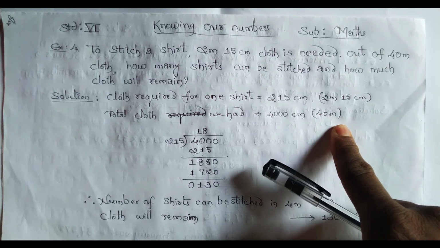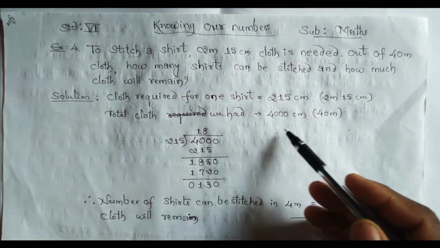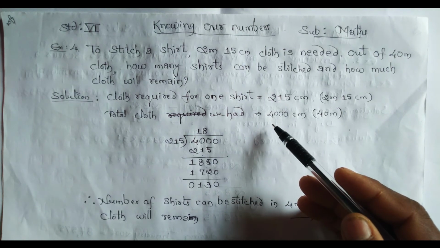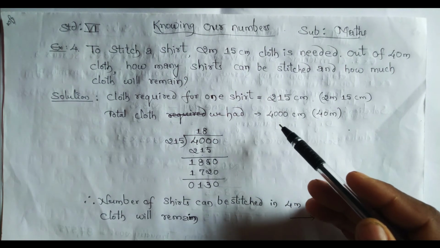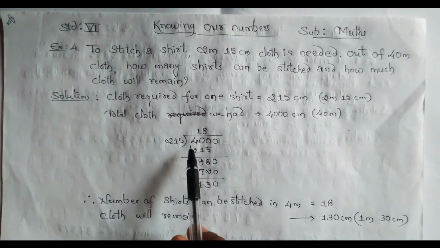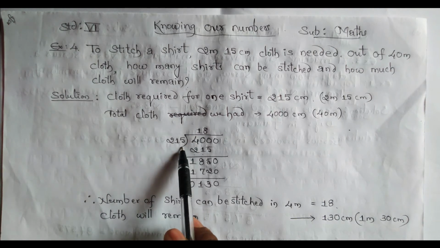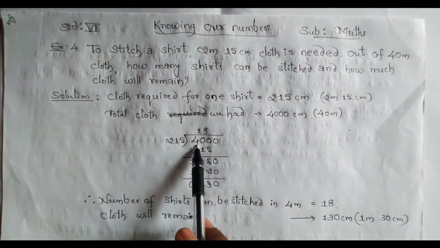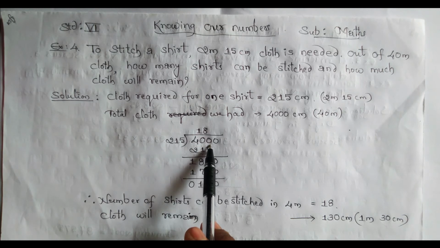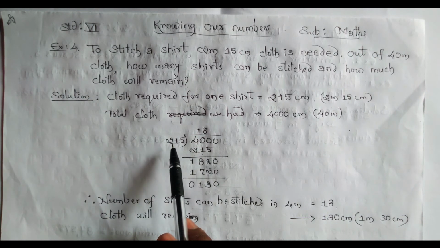So now the question is, how many shirts can be prepared from 4,000 centimeters and how much will remain? Okay, so this should be divided. 4,000 divided by 215. 4,000 is the total length of the cloth and 215 is to stitch a shirt.